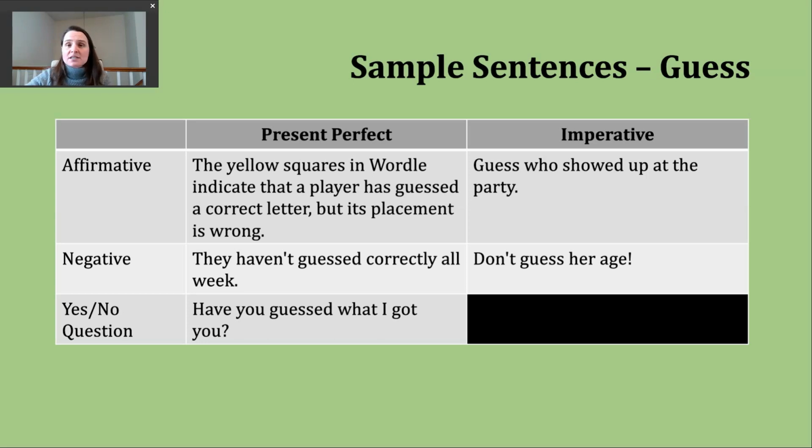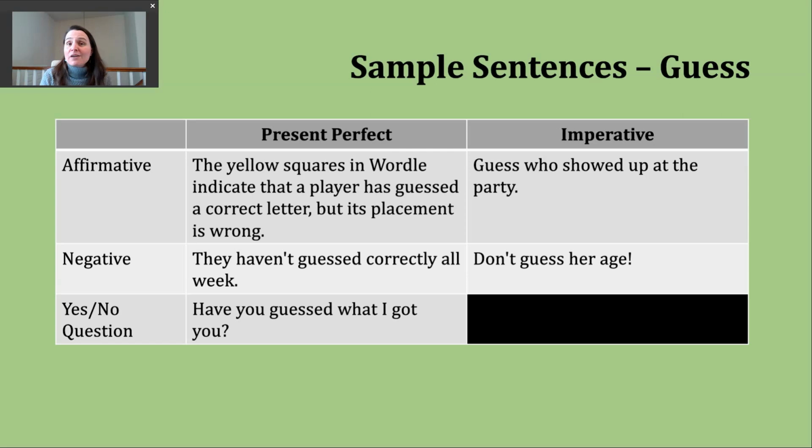We can start with just that base verb. Now, if that seems too direct, you can always add please at the beginning of the sentence or please at the end. You don't need it in both places, though. Okay. Now let's take a look at making a negative imperative. To do that, we're going to use do not and then the base verb. Or you can use the contraction don't and the base verb.